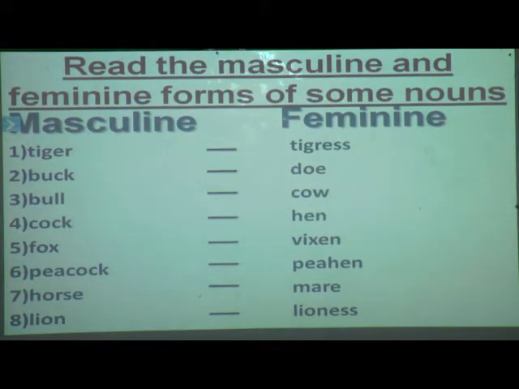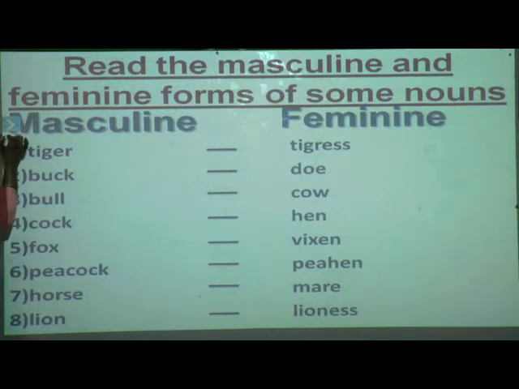Now till here you have understood what is masculine gender, feminine gender, neuter gender and common gender. Now students, what you have to do is read the masculine and feminine forms of some nouns. It is given in your book, page number 29. Here 16 words are given, 16 masculine and feminine genders. You have to learn them by heart, make a star over there and write important.